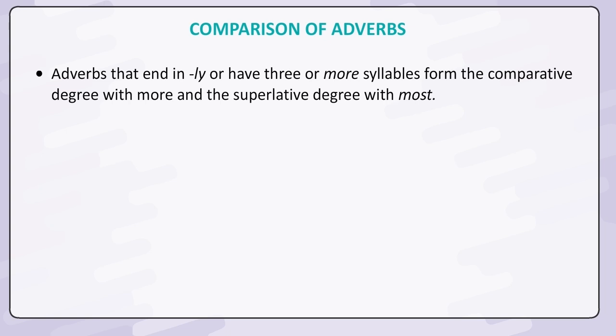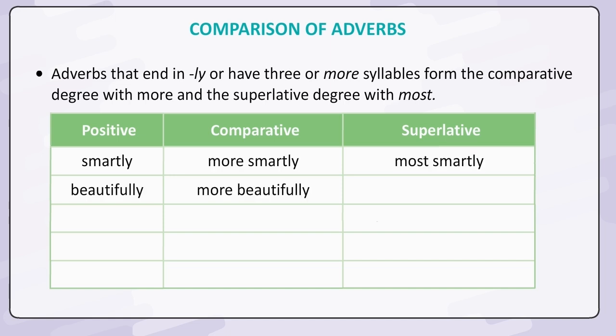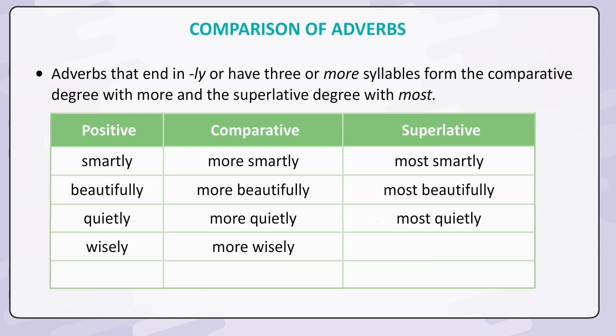Adverbs that end in ly or have three or more syllables form the comparative degree with more and the superlative degree with most. Positive, comparative, superlative: smartly, more smartly, most smartly; beautifully, more beautifully, most beautifully; quietly, more quietly, most quietly; wisely, more wisely, most wisely; sweetly, more sweetly, most sweetly.